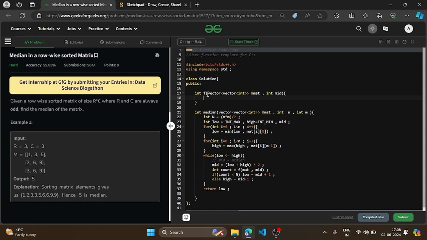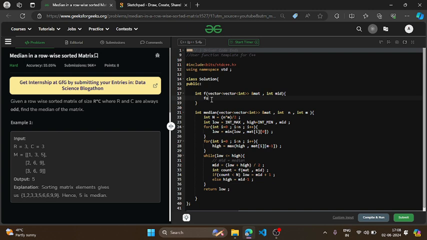Okay. So as you know, the matrix is row-wise sorted, right? So in each row we can simply apply the binary search, right? And as you guys should know, the upper bound gives the iterator to the first element which is just greater than the number we are searching for, right? So suppose I'm searching for the first element greater than mid, then I will get this with the help of the upper bound, right?